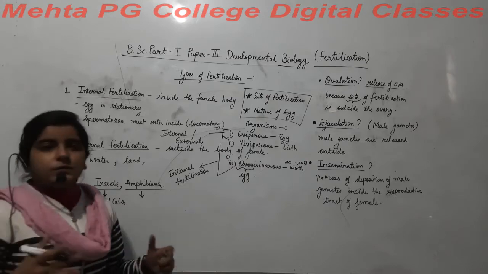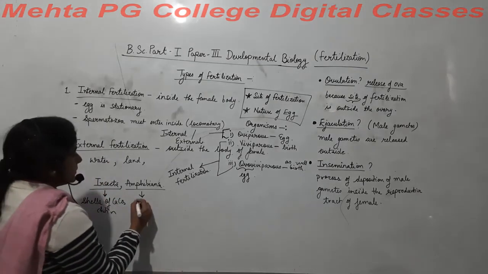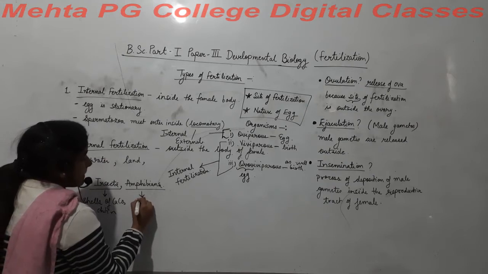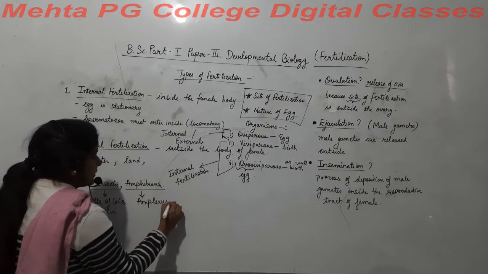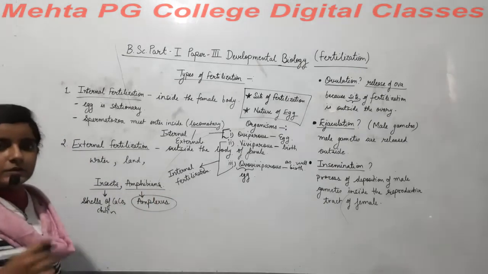But in amphibians we observe that amplexus is formed here, right? Amplexus is just a structure.